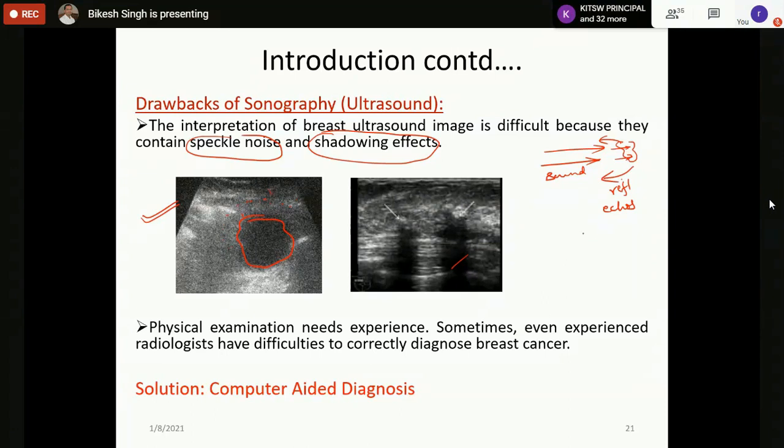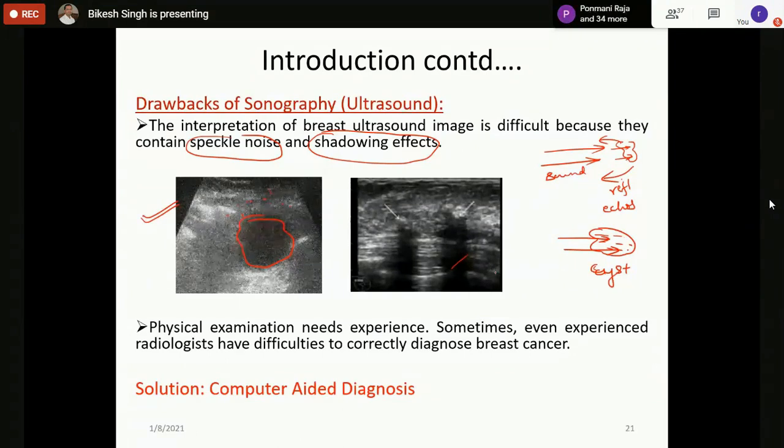If a cyst is there, cysts are filled with water. The water absorbs all the ultrasound waves, so it will be observed as a completely black region. But if it is a solid tumor, it will not completely absorb the ultrasound waves. It will absorb a few and reflect back also. So this reflection from all the other areas results in speckle noise.